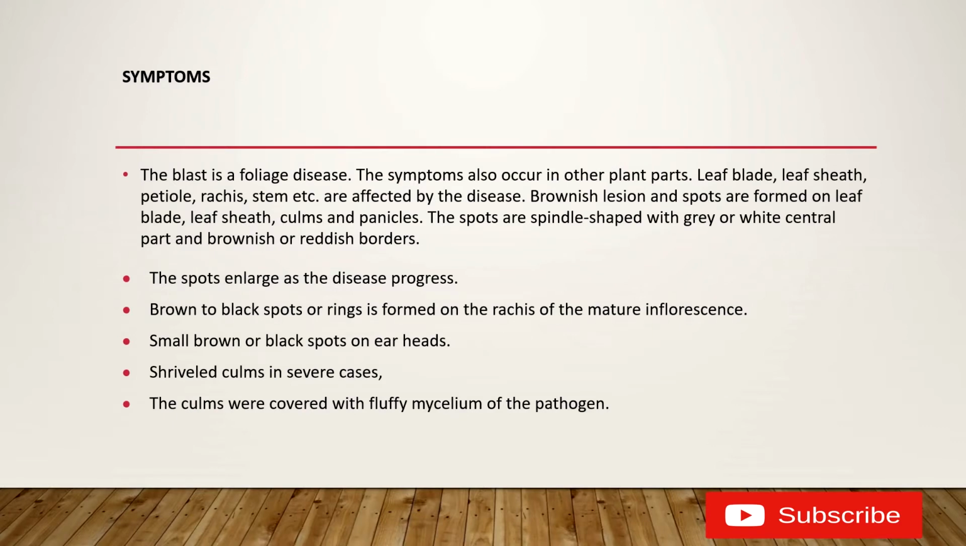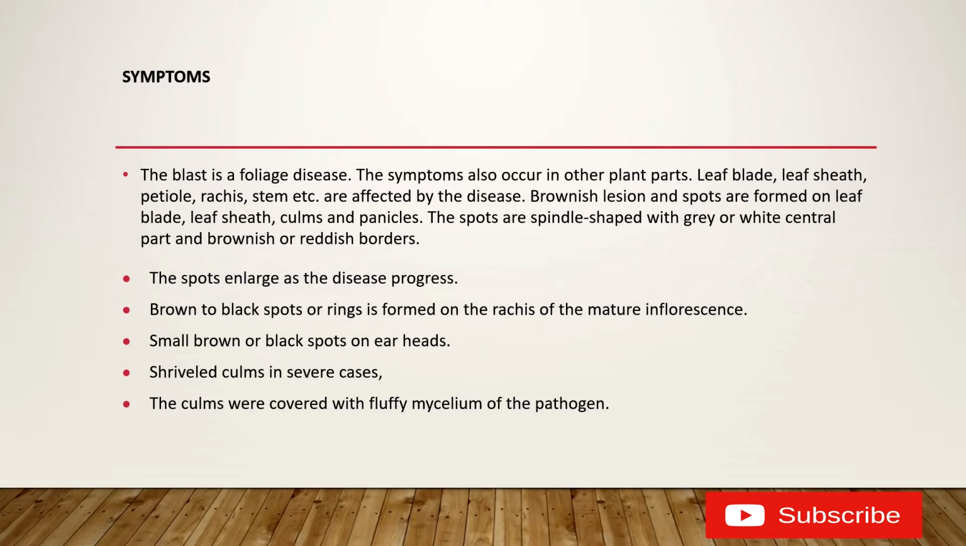The major symptoms of this blast disease: it is mostly a foliage disease. What do you mean by foliage disease? It mostly affects the leaves. Apart from this, symptoms also occur in other plant parts such as leaf blade, sheath, petiole, rachis, and stem, so it affects all over the plant.